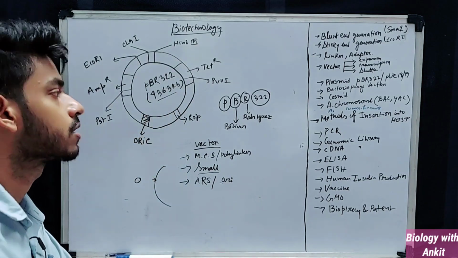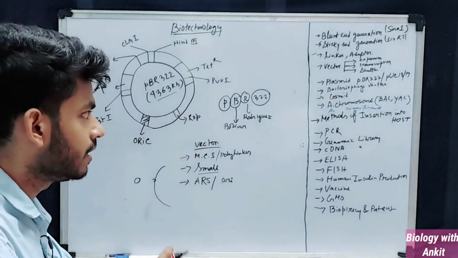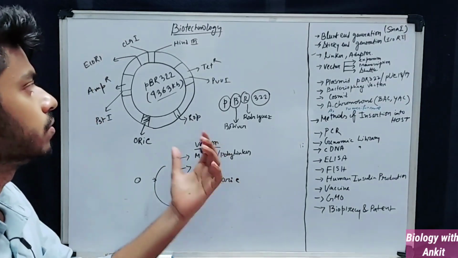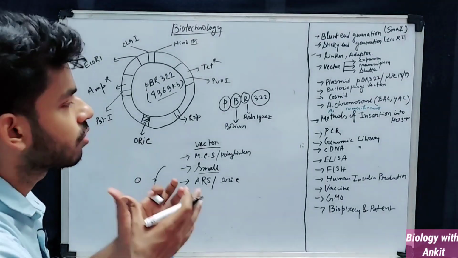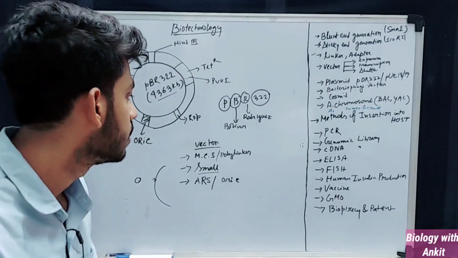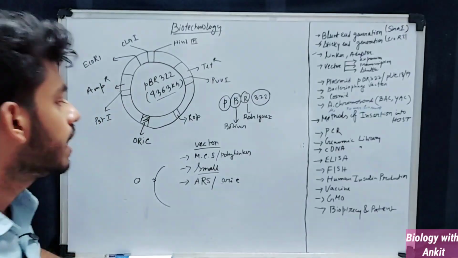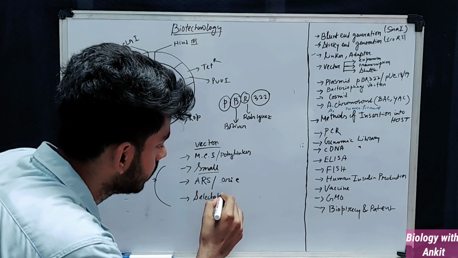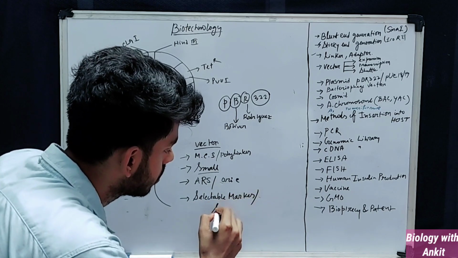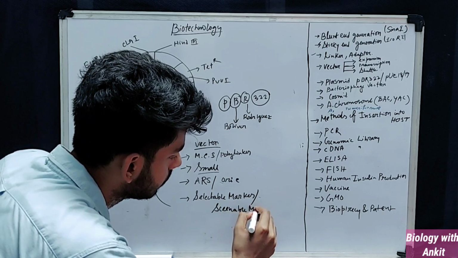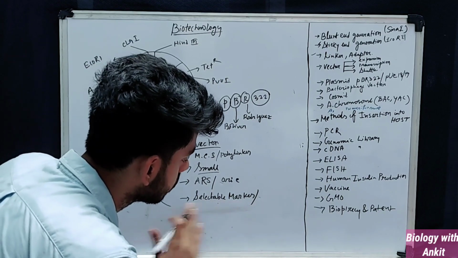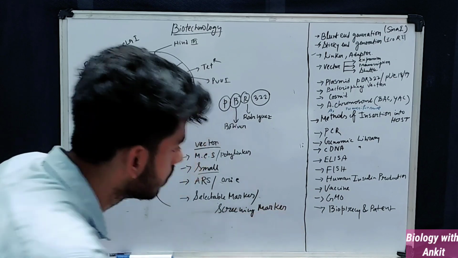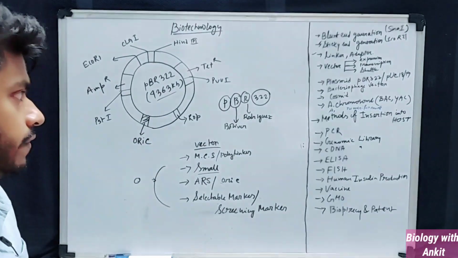Then it should contain an autonomous replicating sequence or an origin of replication, because we are using it as a cloning vector, and if it doesn't have an autonomous replicating site or origin of replication, then what will be the use of it? It is like taking a weapon that can't do anything. And there are selectable markers or screenable markers. So these are the requirements of a suitable vector molecule.